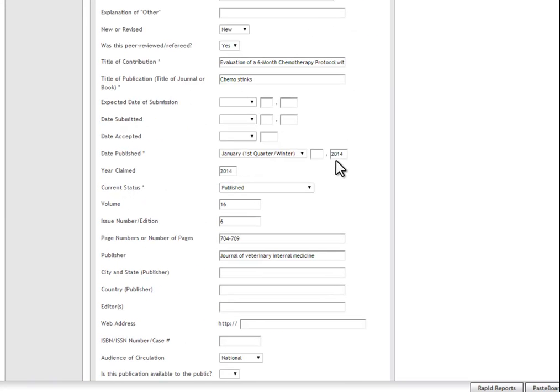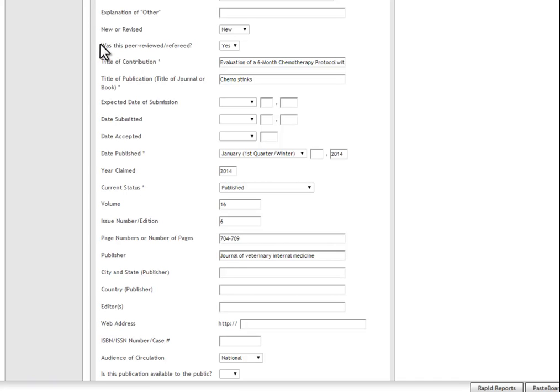You will notice that some fields in the form are marked with asterisks. These fields are required for your online web bio page. However, there are some other fields that are not marked with asterisks that you must nonetheless fill out in order for your CP Merit Report to generate correctly.